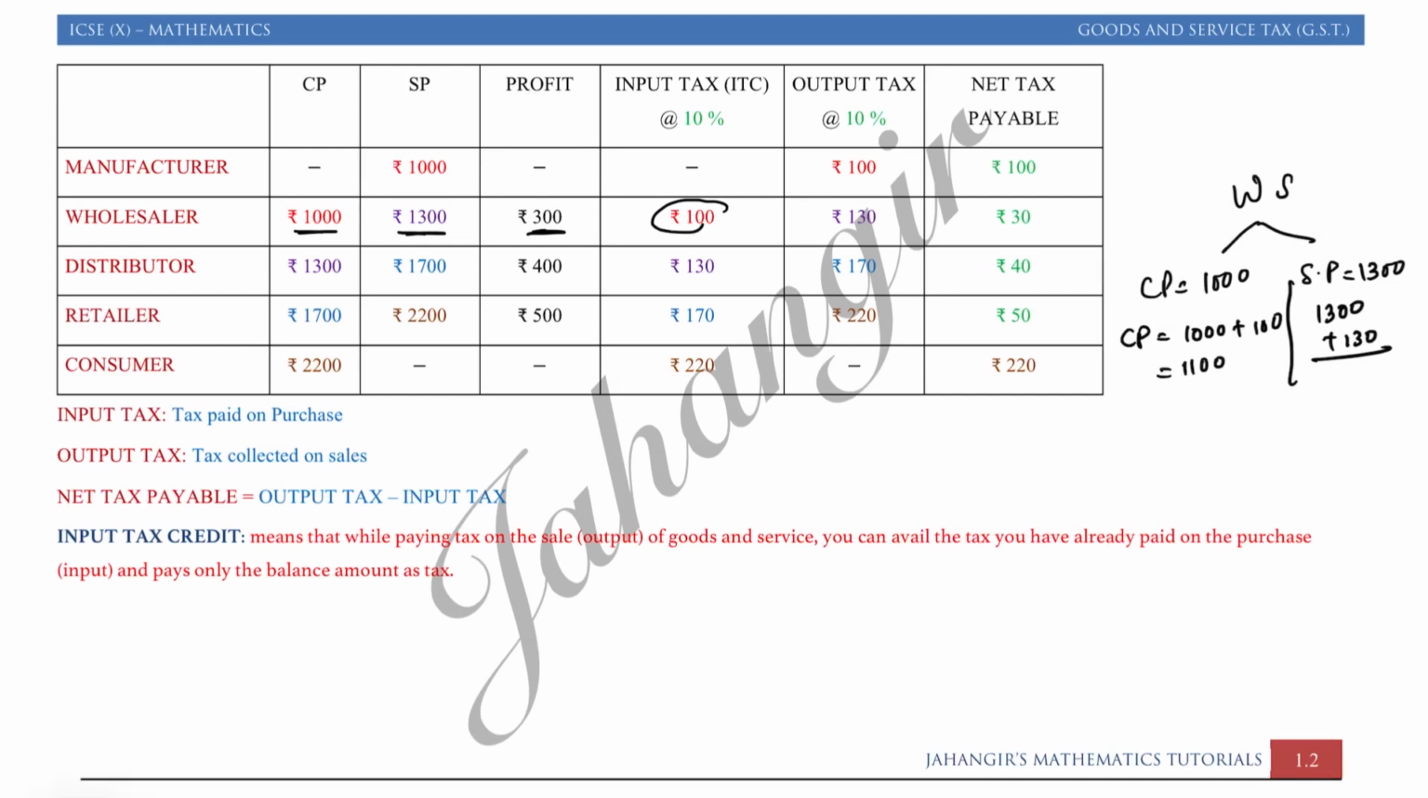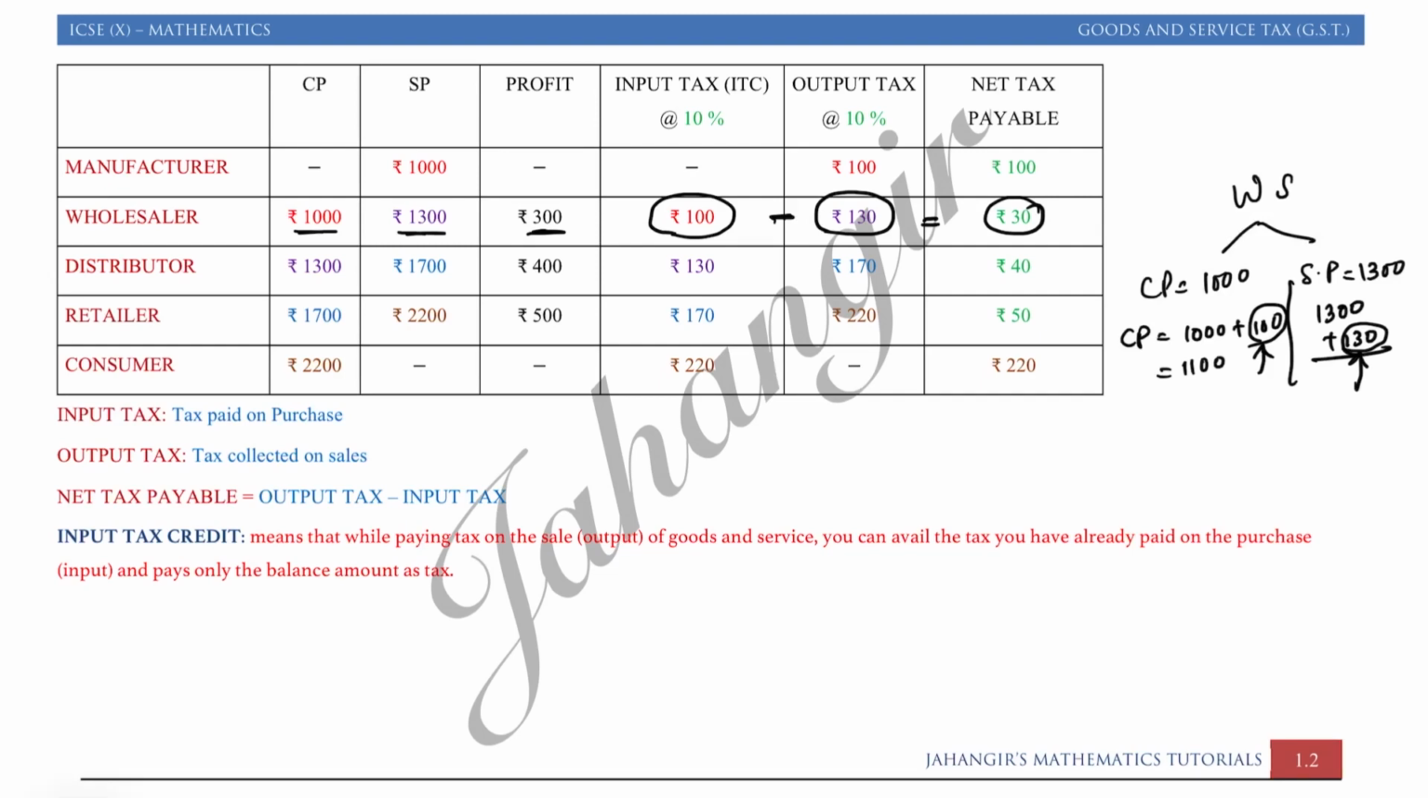You are selling at this price. So the tax you had paid from your pocket is rupees 100. Here the tax you are getting from the distributor is 130. So the tax which the wholesaler had paid to buy the article is 100, while selling he got rupees 130. So subtracting both, he will just pay rupees 30 to the government. This will go to the government. Okay, so here the wholesaler has no loss.